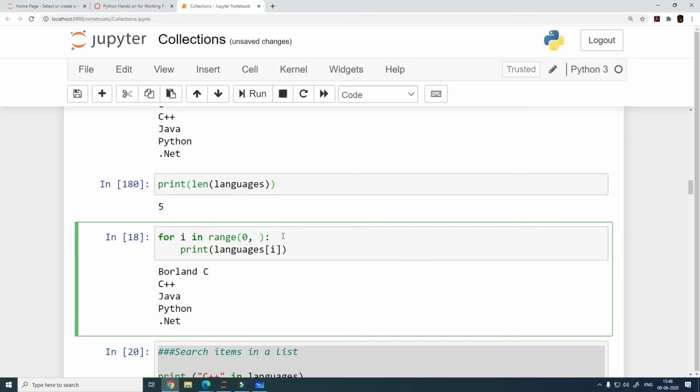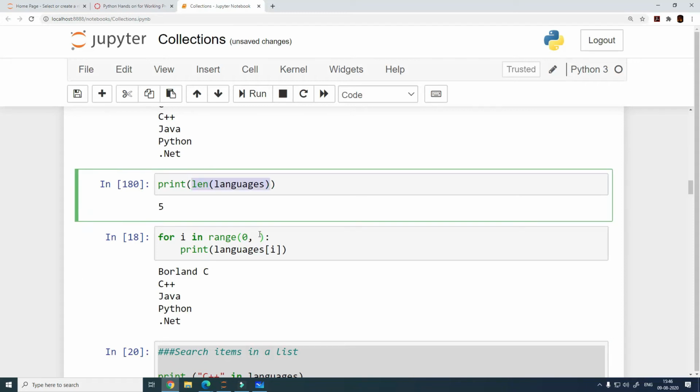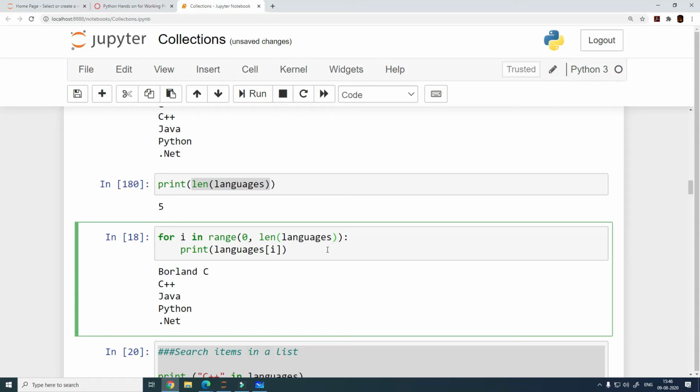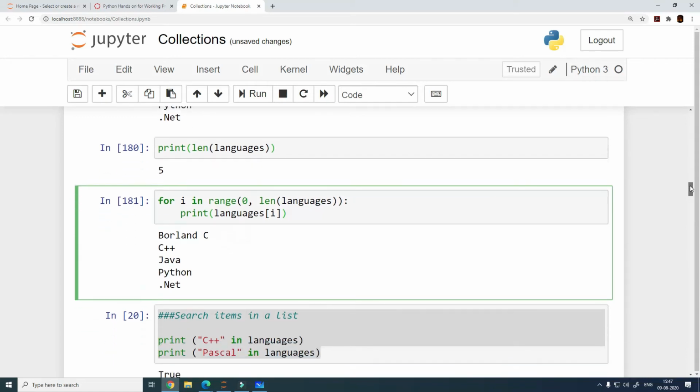But what if I write len of languages, then we will not need to worry about the changing length of the list itself, because a list can change, right? The elements of a list can change. So if we print using a length function here, then you can be rest assured that this is going to print you all the elements of the list, and this is not going to miss any item in that list, right? So you can use the len function as well. Len function is used to calculate the length of the list.